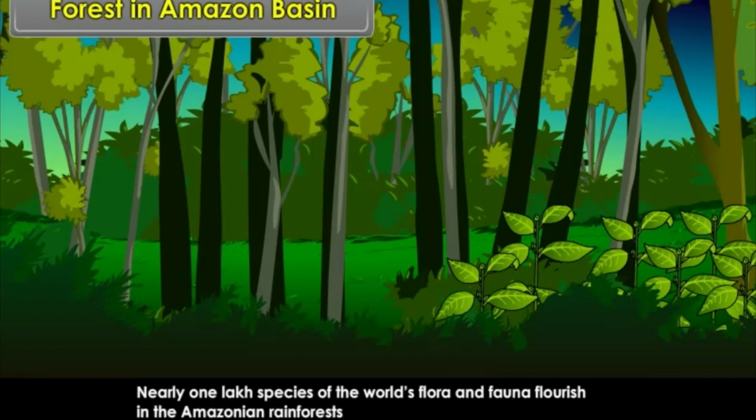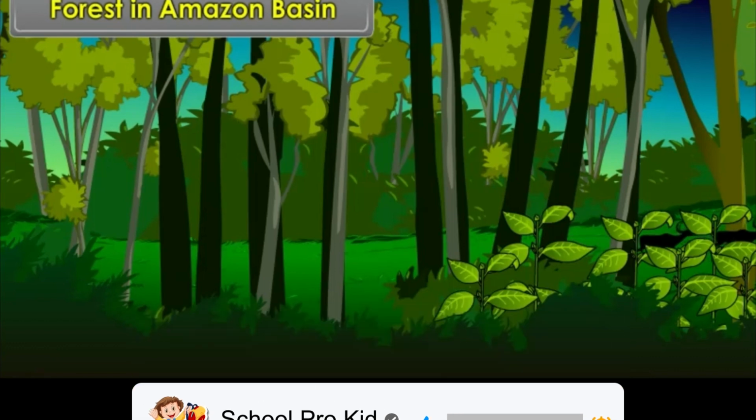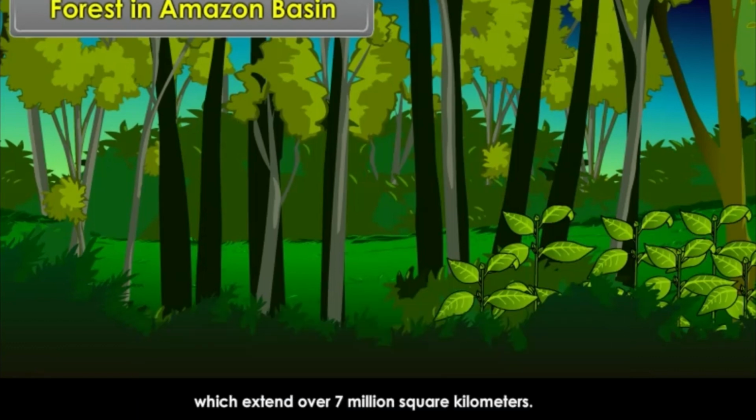Nearly 1 lakh species of the world's flora and fauna flourish in the Amazonian rainforests, which extend over 7 million square kilometers.